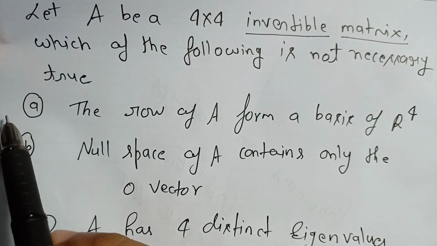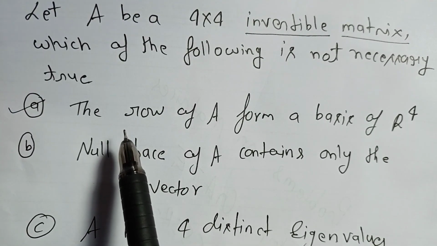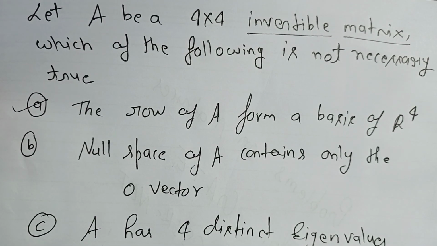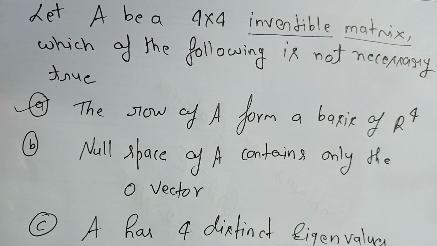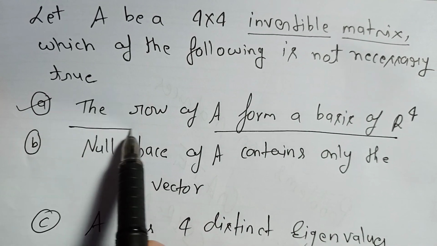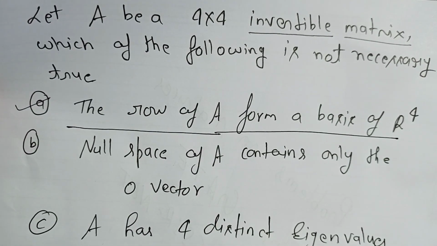Yes, this is correct, because an invertible matrix means all the rows and columns are independent, and if we have 4 independent vectors in R4, they will form a basis. So this is a true statement. Whenever we have 4 independent rows or columns in R4, they will make a basis.